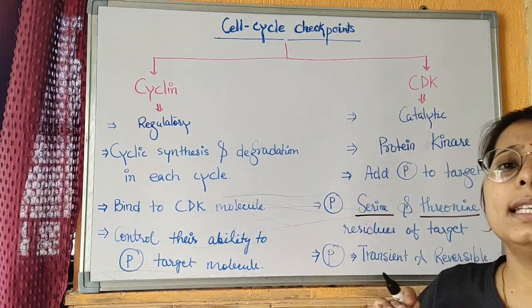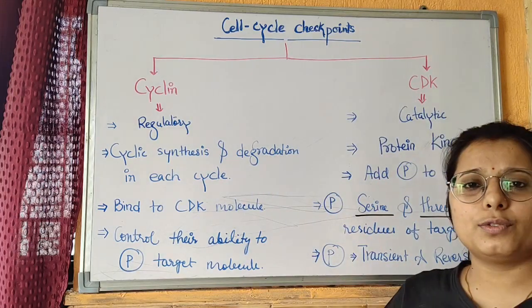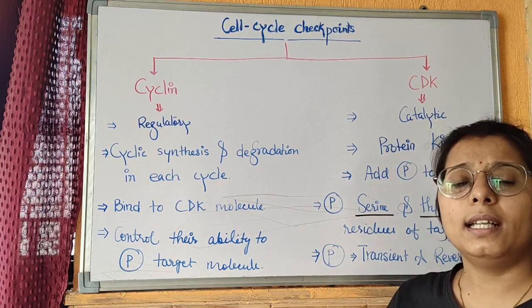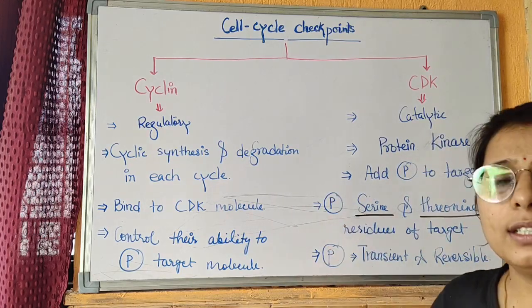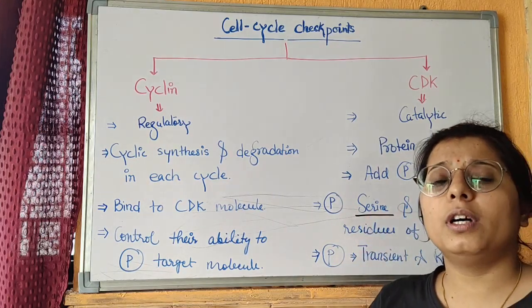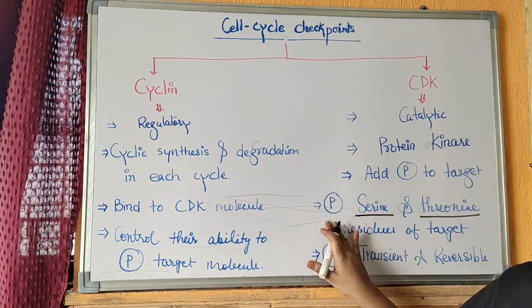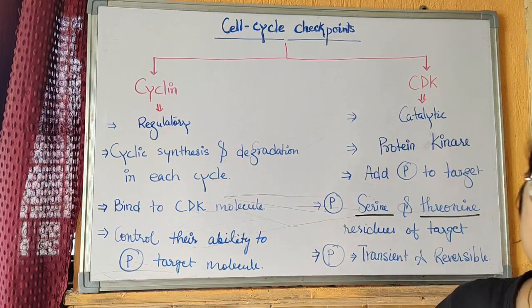The CDK is catalytic in nature and it is a protein kinase. It phosphorylates the target proteins that regulate the cell cycle. This phosphorylation is at the serine and threonine residues of the targeted protein, and this phosphorylation is a transient and reversible process.